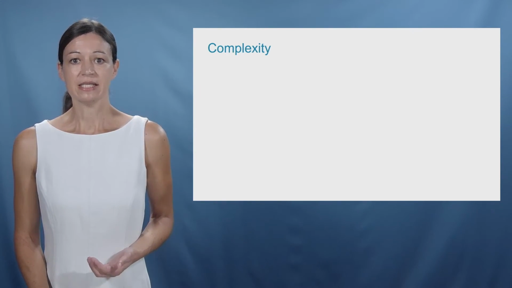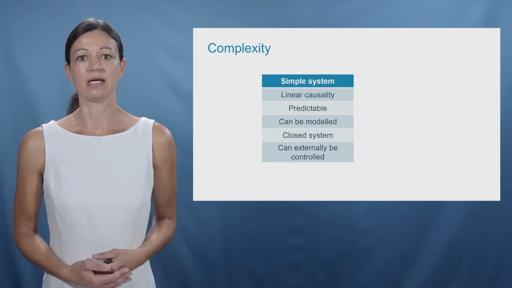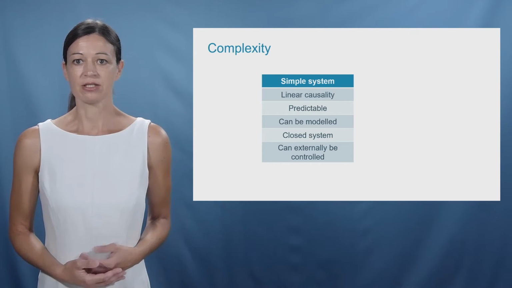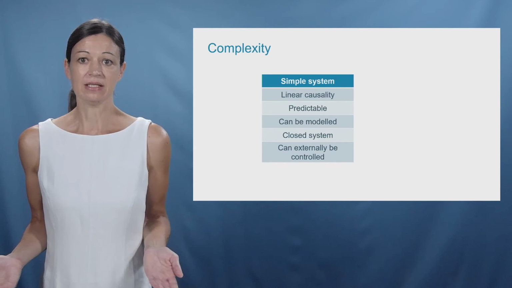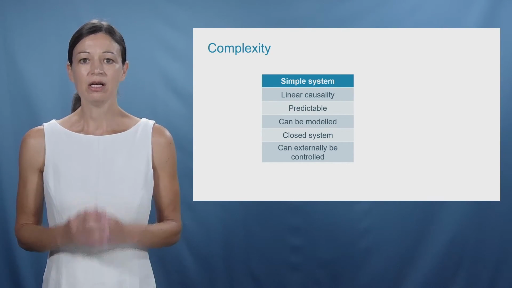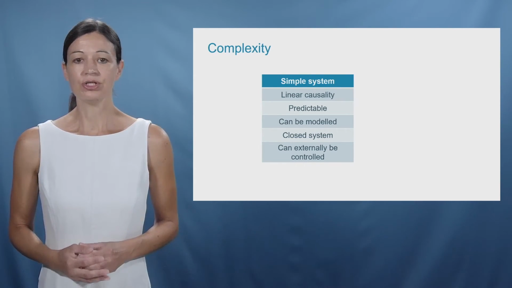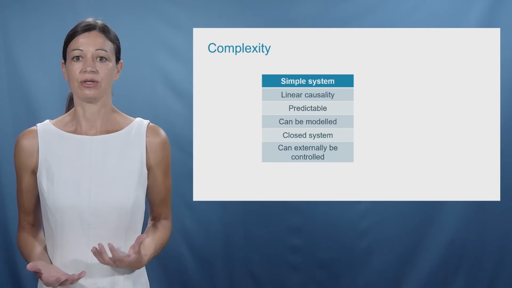When we look at a simple system, it is characterized by linear causality. One factor always causes the same effect. For this reason, it is predictable and can be modeled. It is a closed system that is not influenced from the outside and, for this reason, can externally be controlled.